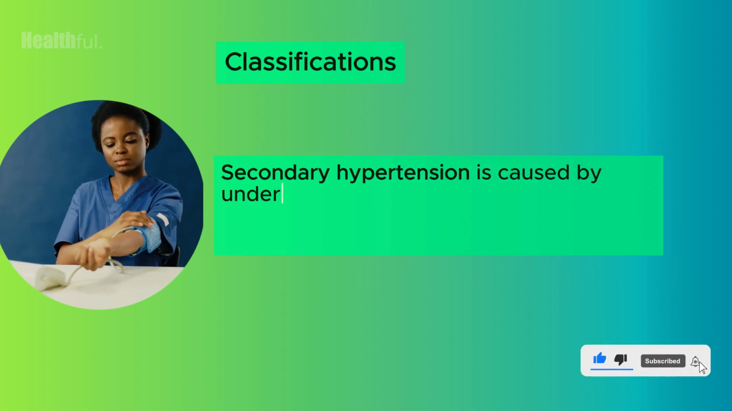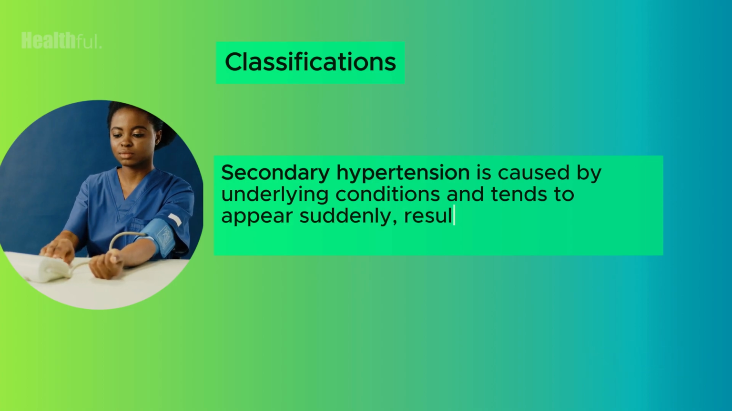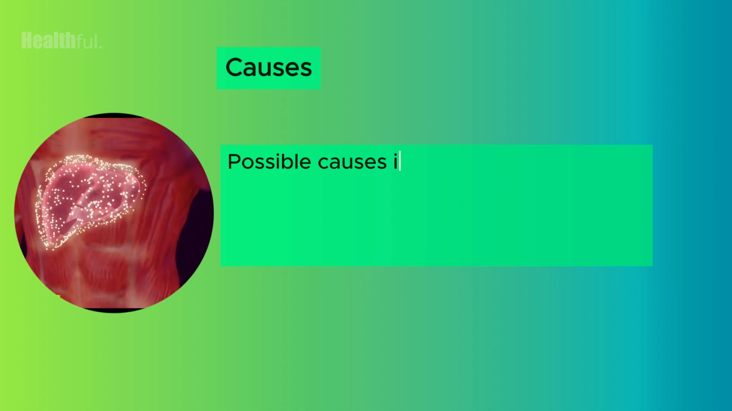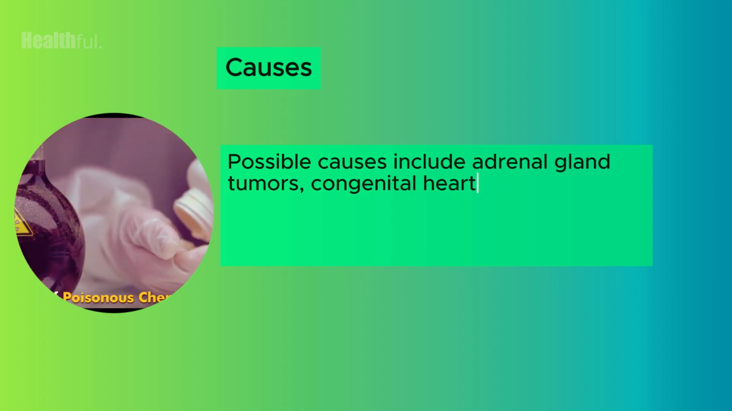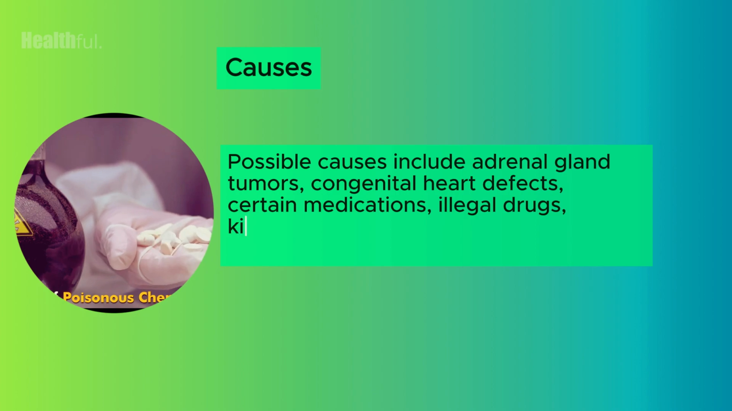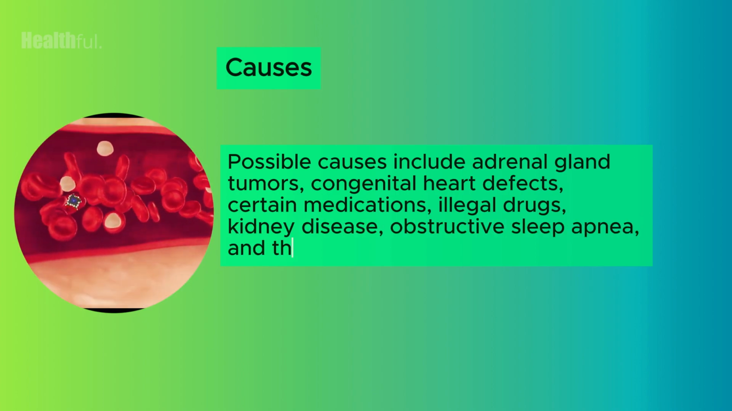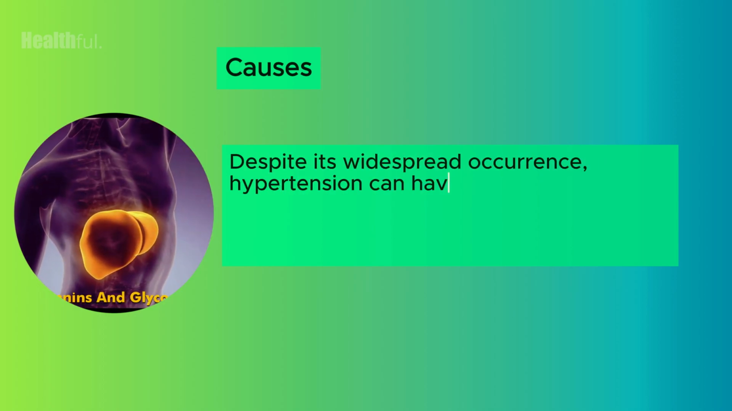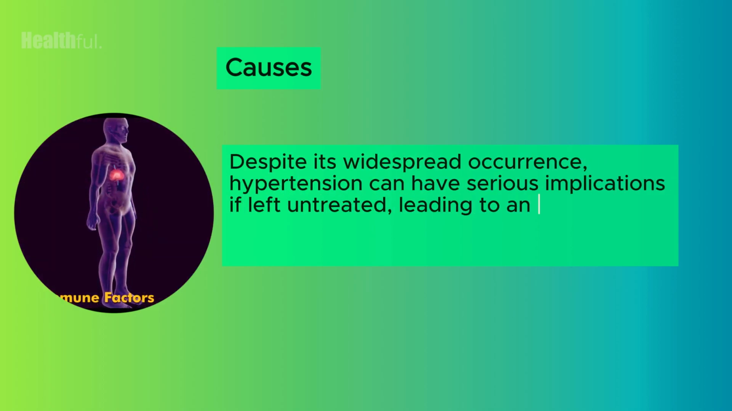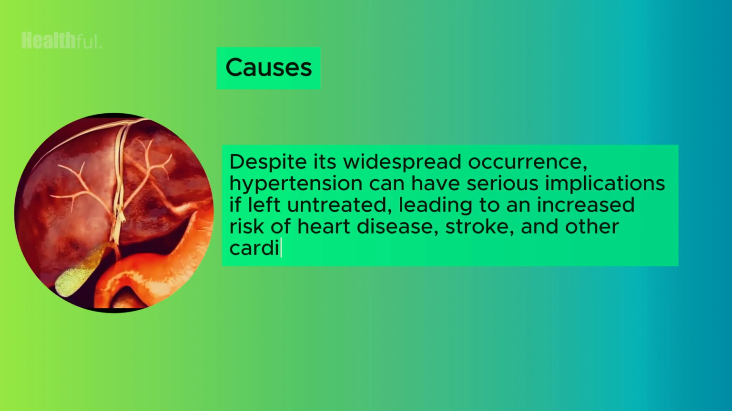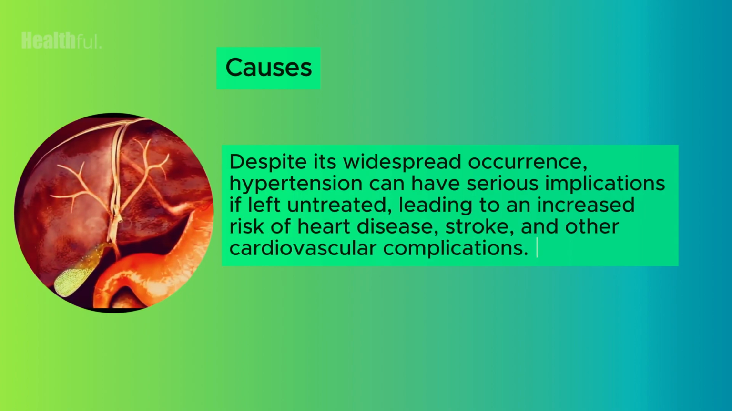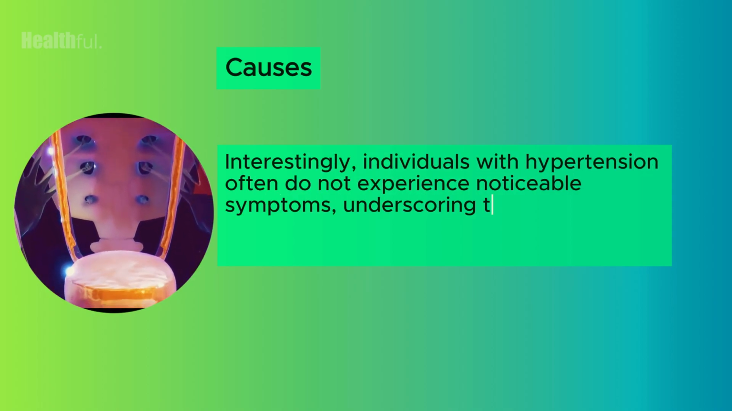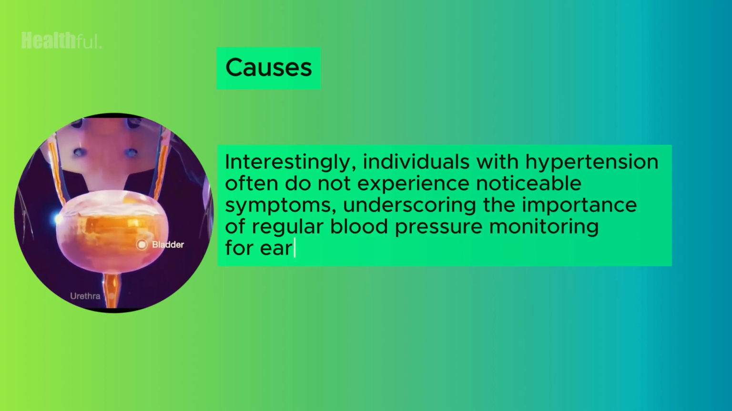Secondary hypertension is caused by underlying conditions and tends to appear suddenly, resulting in higher blood pressure than primary hypertension. Possible causes include adrenal gland tumors, congenital heart defects, certain medications, illegal drugs, kidney disease, obstructive sleep apnea, and thyroid issues. Despite its widespread occurrence, hypertension can have serious implications if left untreated, leading to an increased risk of heart disease, stroke, and other cardiovascular complications. Interestingly, individuals with hypertension often do not experience noticeable symptoms, underscoring the importance of regular blood pressure monitoring for early detection.